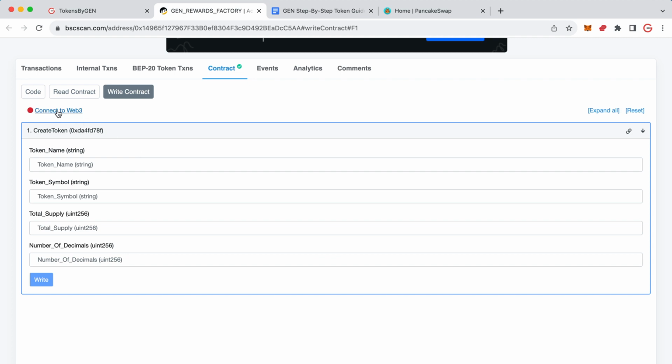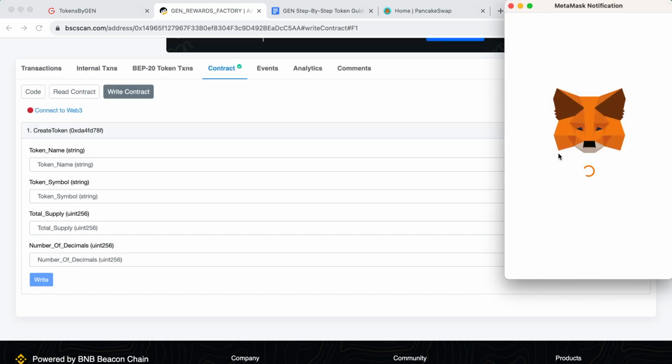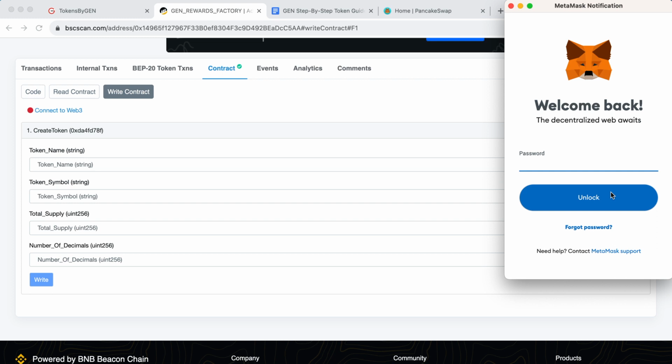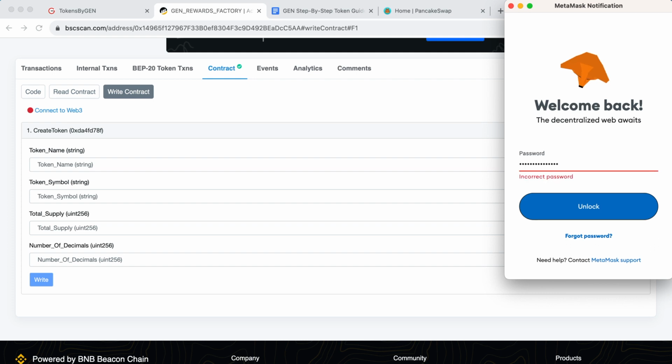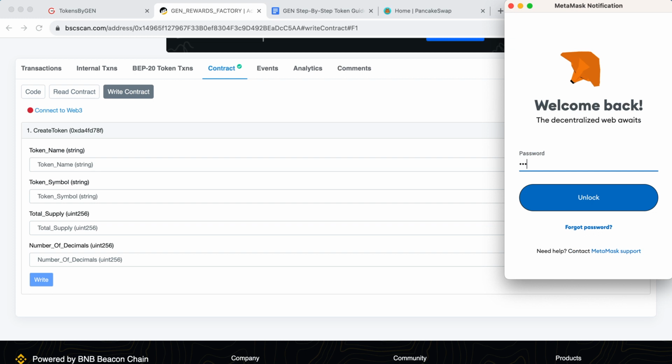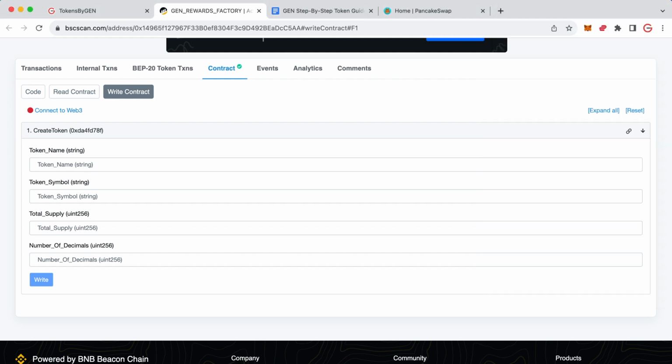So first things first, connect your wallet to BSC Scan. I'm using MetaMask. So, right, hang on. I hope that's right. Oh, no, it's not. Let me try again. I think that's right. Brilliant. Okay, so we're in. So I connected with my wallet.